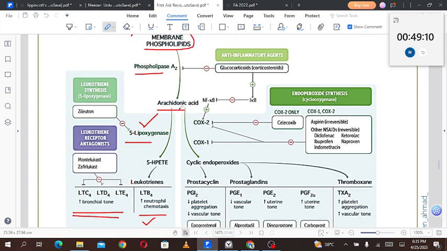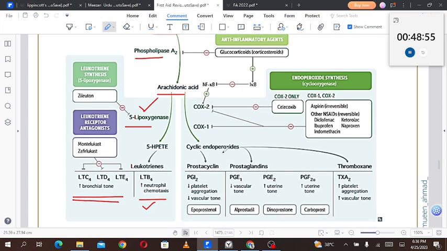Then we'll talk about arachidonic acid going to the cyclooxygenase pathway. In the cyclooxygenase pathway, we have two enzymes, COX-1 and COX-2. I guess both of them produce similar products. The difference is in the drugs that target them. COX-1 and COX-2 will produce cyclic endoperoxides, which will lead to the formation of these three compounds: prostacyclins, prostaglandins, and the thromboxanes.